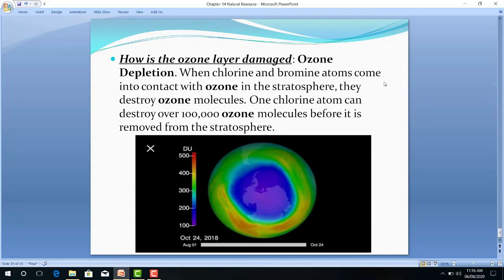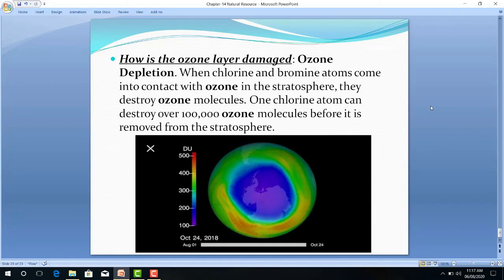basically CFC is released by the air conditioner industry as well as those who are making freezers. The refrigerator as well as air conditioner industry release this CFC, chlorofluoro compound. CFC means what, chlorofluoro compound, and when this chlorofluoro compound comes in contact with ozone, it destroys this layer.